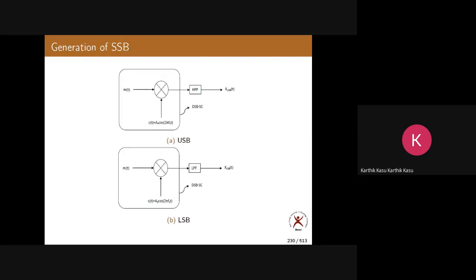Now that is SSB. In SSB we have something called the Hilbert transform. Before that, any doubts so far? You can ask me now. Anyone? Any doubts? Okay, I think you don't have any doubts, so let us go to the next slide. Is it okay, all of you?